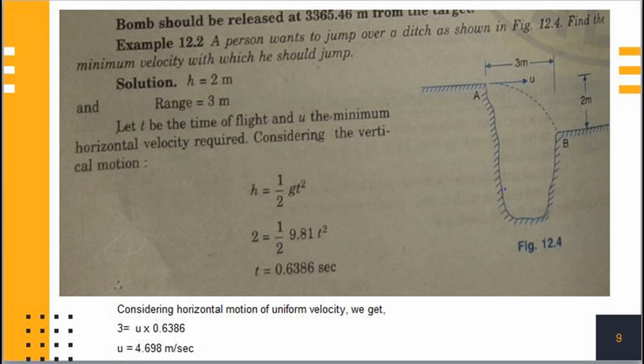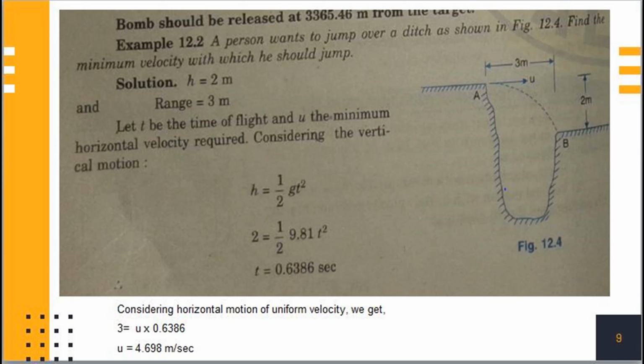Let t be the time of flight and u be the minimum horizontal velocity required. Now considering vertical motion, we know that h is equal to 1/2 gt square. Therefore we get t is equal to 0.6386 seconds. Therefore the time required to jump should be 0.6386 seconds.